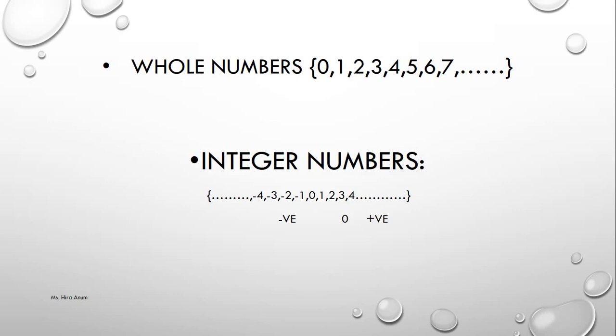Then we need integers. In integers we have negative numbers, 0 and positive numbers. If we purchase something, so we give 500 to the shopkeeper and we purchase a thing of 200, the shopkeeper uses negative numbers and returns our remaining money. So negative numbers are as important as positive numbers.